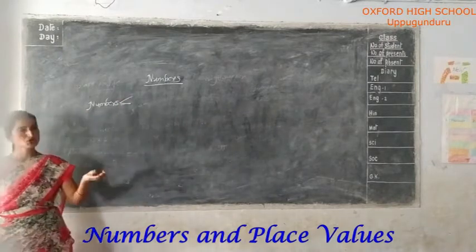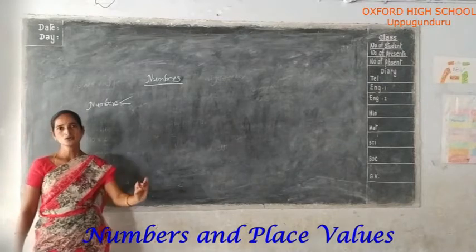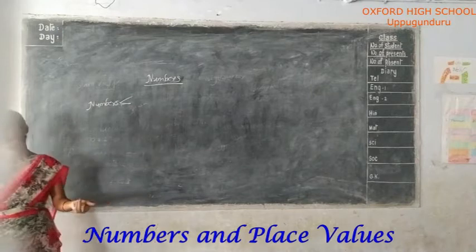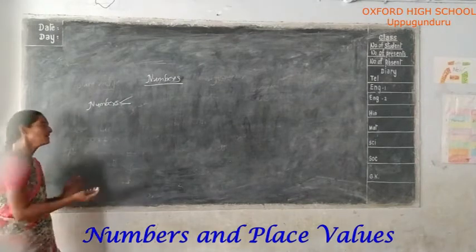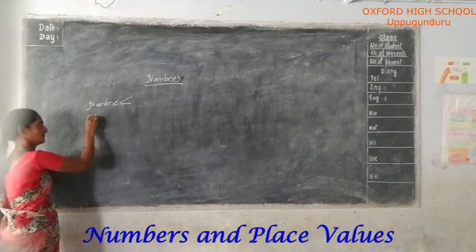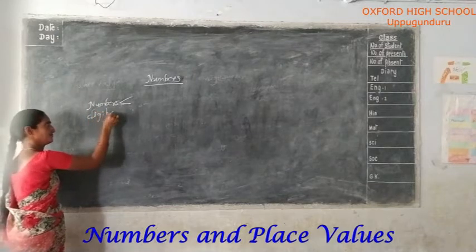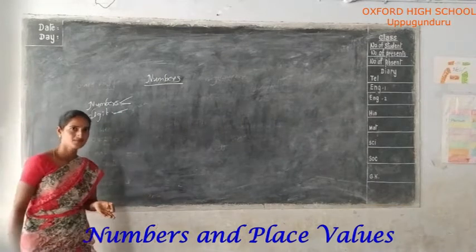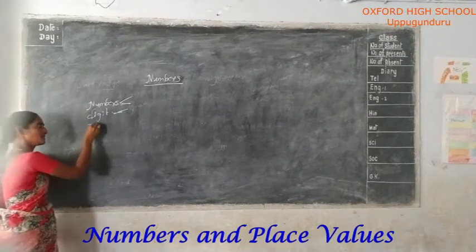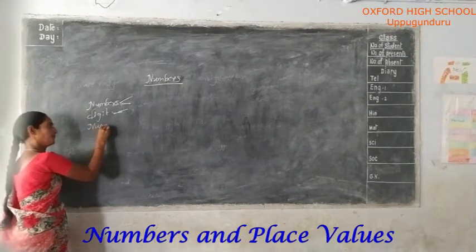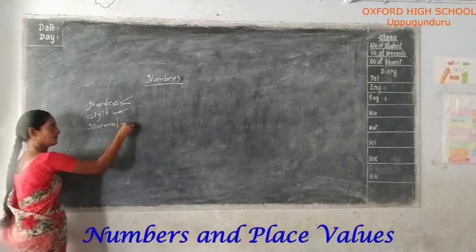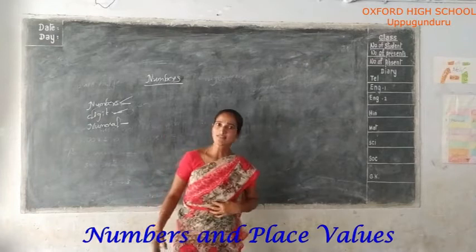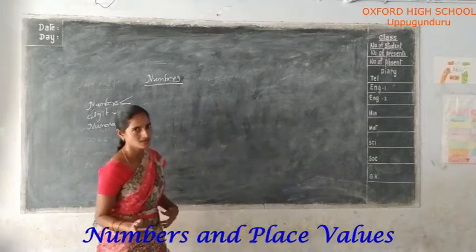Digits 0, 1, 2, 3, 4, 5, 6, 7, 8, 9 are called digits. Next, numeral means a single digit or a group of digits.